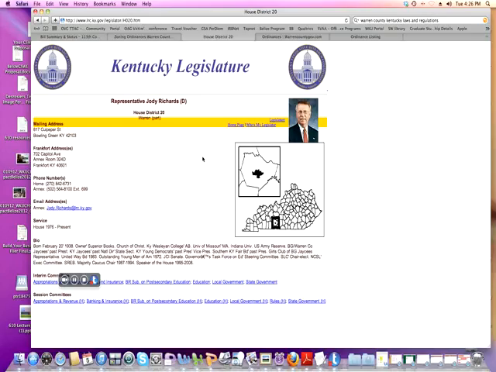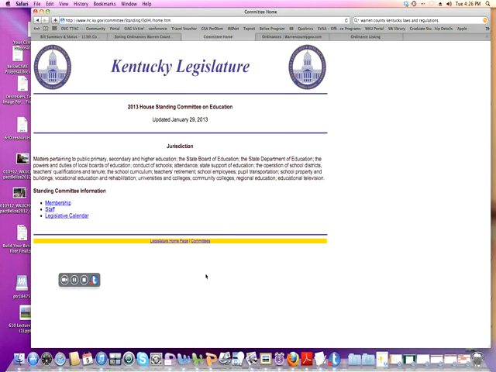And, you know, realize that legislators aren't going to have a whole lot of time to talk to you, so you need to sum up whatever you're saying in a few minutes, maybe 5 or less. Have 2 or 3 talking points, do a little friendly small talk, and then you're on your way. But anyway, you might look that up, and you might go to the education committee, and you could see who's on it,